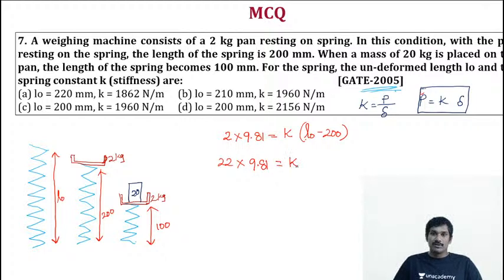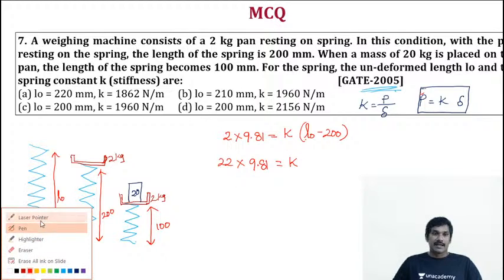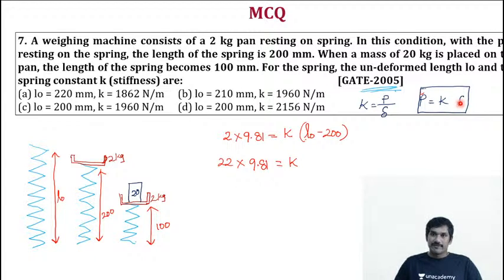That is equal to stiffness into deflection, right? What is the total deflection? Free length minus 100, we will get this remaining distance. So now we have formed the equation.